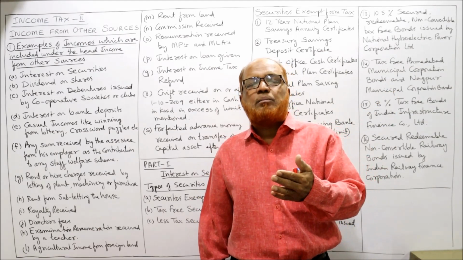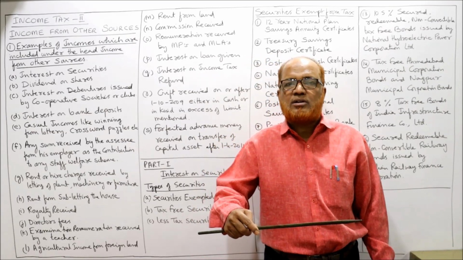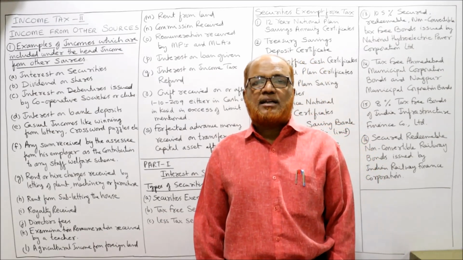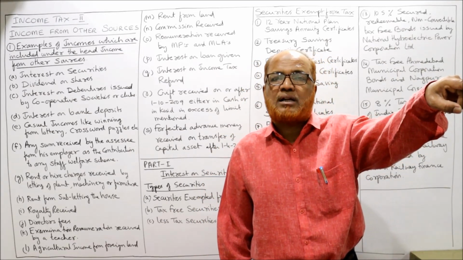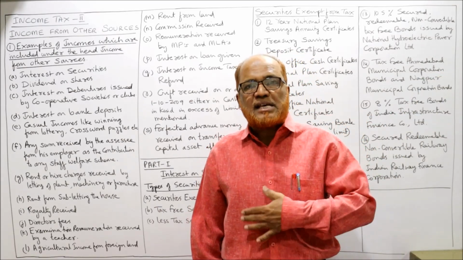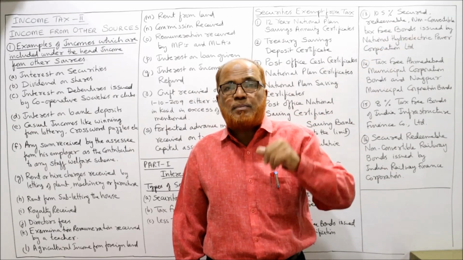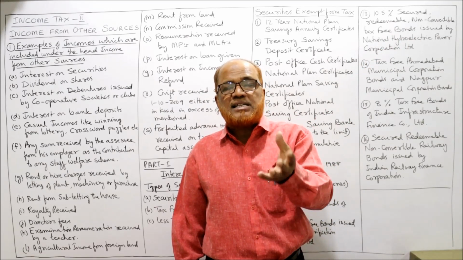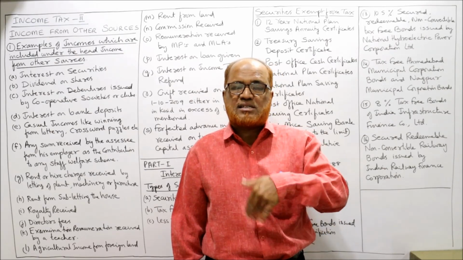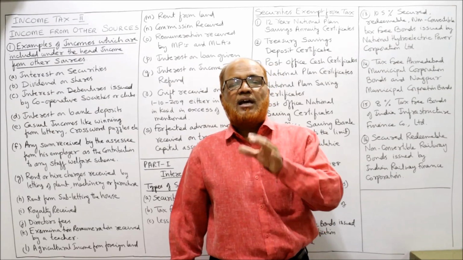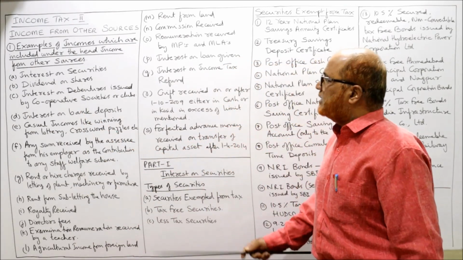Sometimes the income tax department will delay in refunding the excess amount of tax to the assessee. In that case, interest will be paid by the income tax department to the assessee. That means the assessee is earning income from the income tax department, which has delayed refunding the excess tax amount. In that case, interest on refund of income tax is taxable under income from other sources.